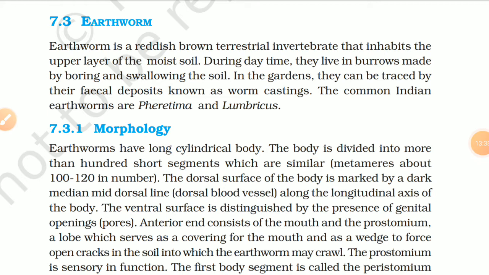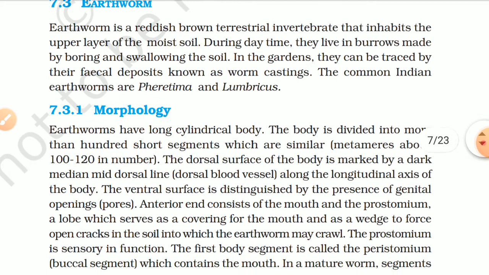7.3 Earthworm. Earthworm is a reddish brown terrestrial invertebrate that inhabits the upper layer of the moist soil. During daytime, they live in burrows made by burrowing and swallowing the soil. In the garden, they can be traced by their fecal deposits known as worm castings. The common Indian earthworms are Pheretima and Lumbricus.